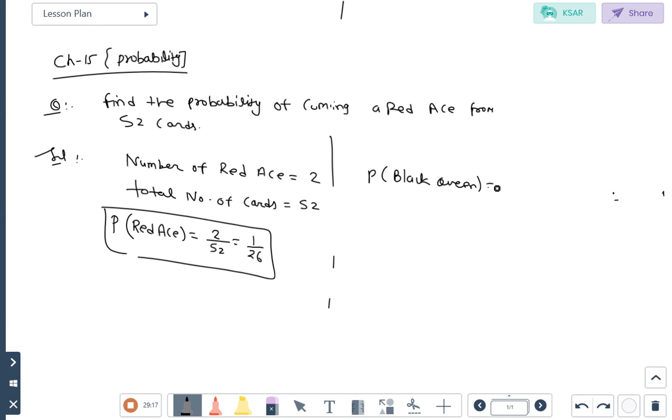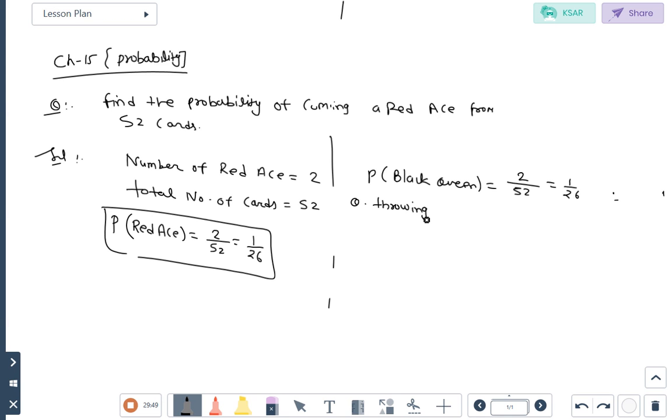If asked what is the probability of coming a black queen: out of 52 cards, how many black queens are present? 2 black queens are present. So 2 upon 52, that will come 1 upon 26. Next question is throwing a dice. Excuse me, sir, can we represent this 1 upon 26 in decimal form also? No, you will leave it in fraction form.